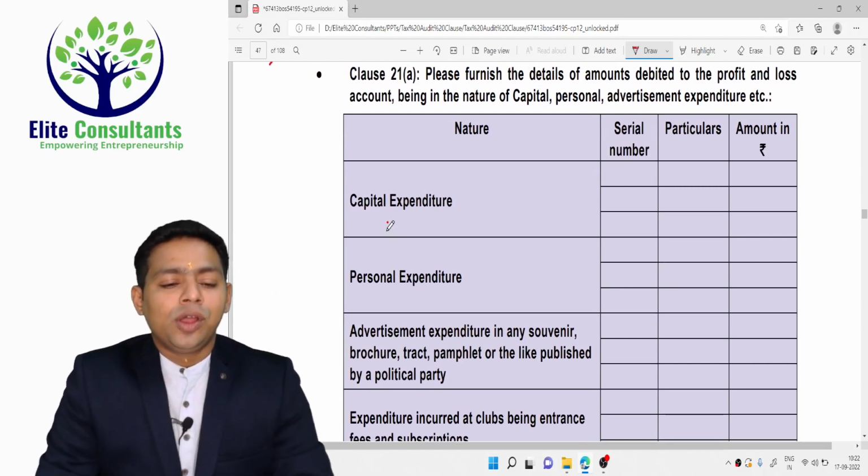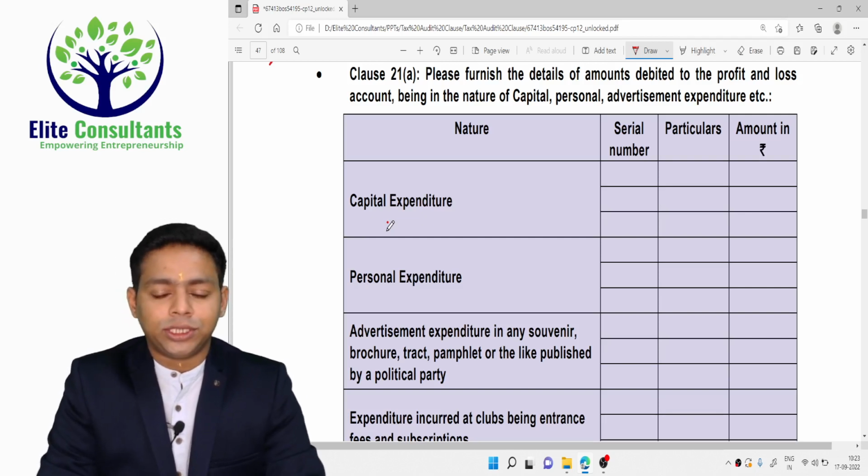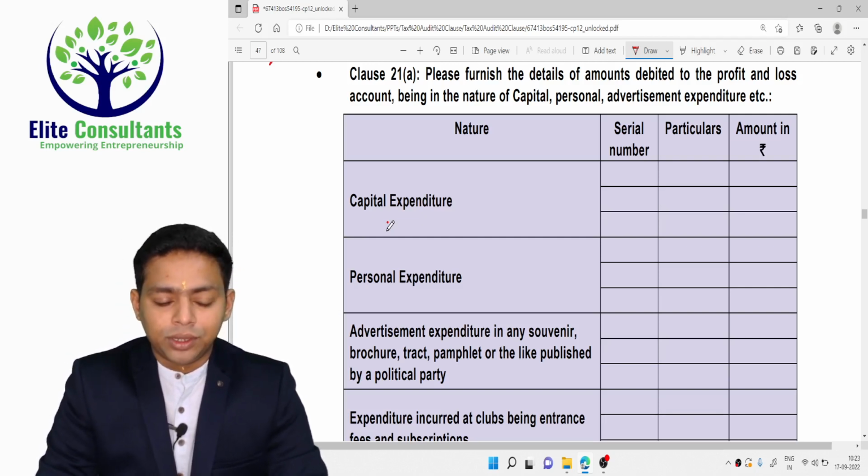Namaskaram. Now clause number 21 has many subclauses, and in fact every subclause is an important clause.